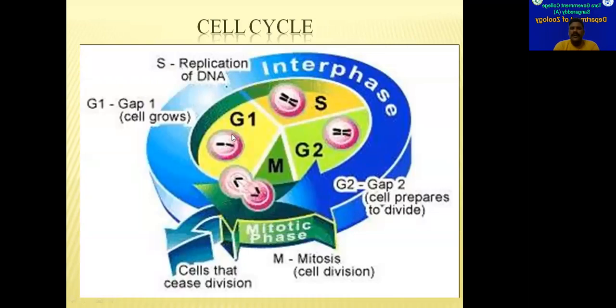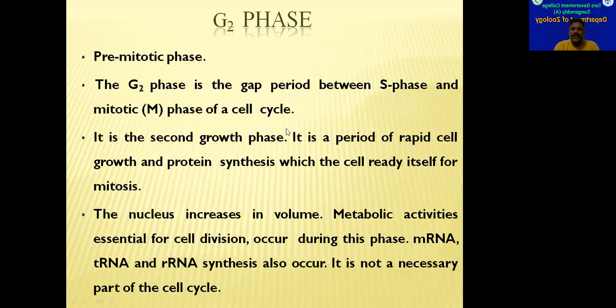Immediately after the G1 phase is finished, the cell enters into S phase. S phase events are controlled by cyclin E and cyclin A. Once all the events are finished in this S phase, the cell enters into G2 phase. G2 phase is a pre-mitotic or pre-division phase. It is also called gap 2 phase or growth 2 phase, so this is the second growth phase.